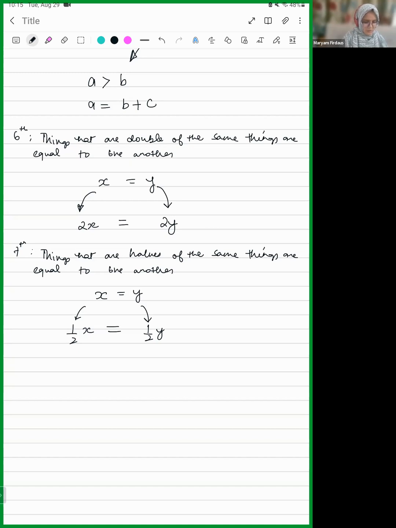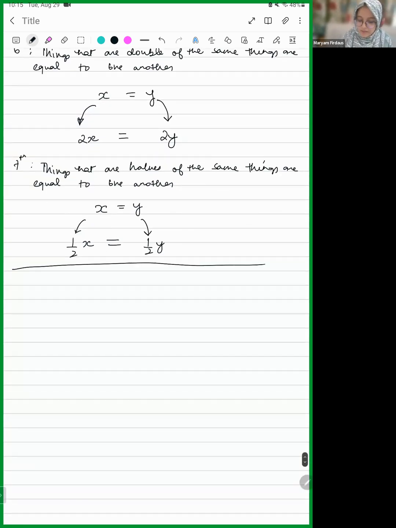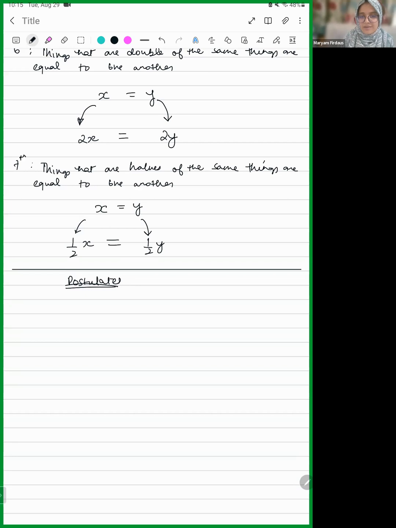Okay, we will do those questions after this, after doing the next part of this chapter, which is postulates, because then in those questions you will need the postulates as well. So these are the 5 axioms. Now let's come to the postulates, and as we have seen, postulates are axioms about geometry.